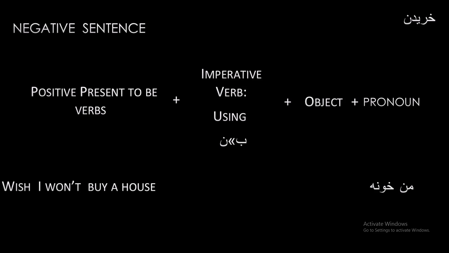After that we should use imperative mode of our verb, but using ne instead of its first be. We are talking about buying, so our verb is buying, which means خریدن. خریدن is basic mode of verb, and imperative mode of this verb is بخر, but we should use ne instead of its first be. So we have نخر. من خونه نخر.